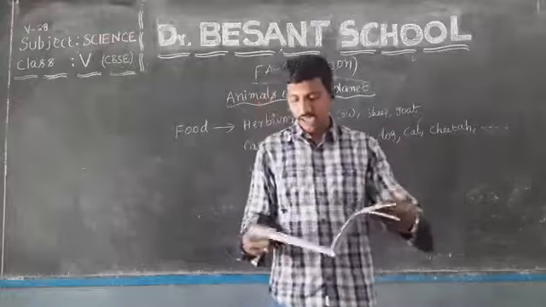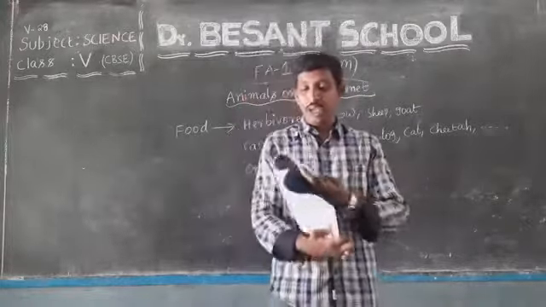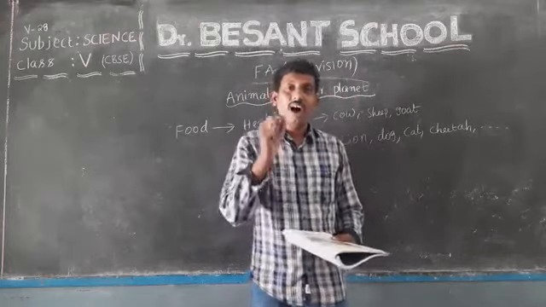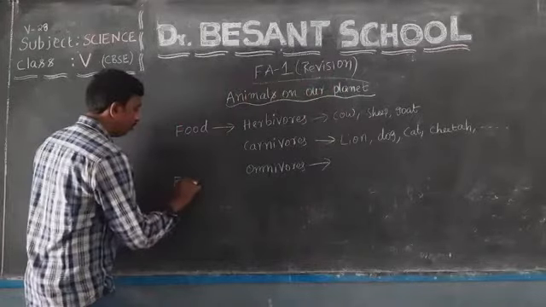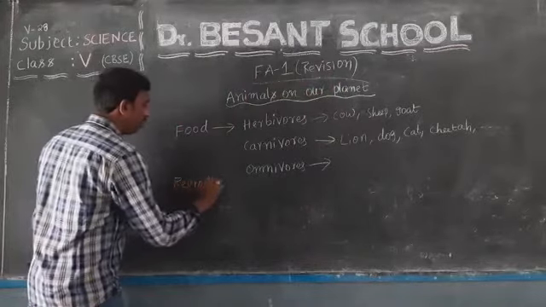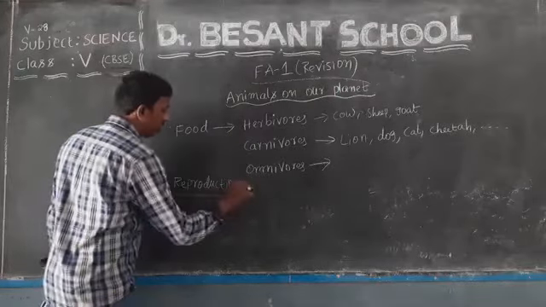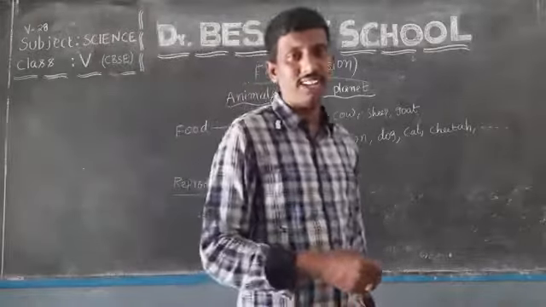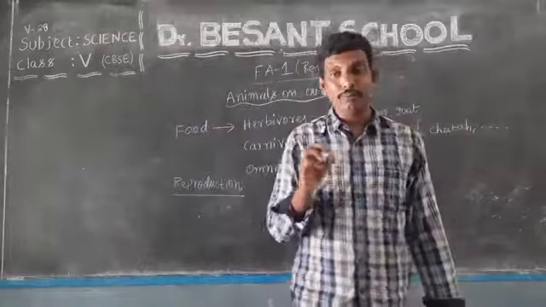And then one more classification of animals, based on how they reproduce. So depending upon the way of reproduction, the animals are again classified into two ways. What are they? Egg laying animals and mammals.